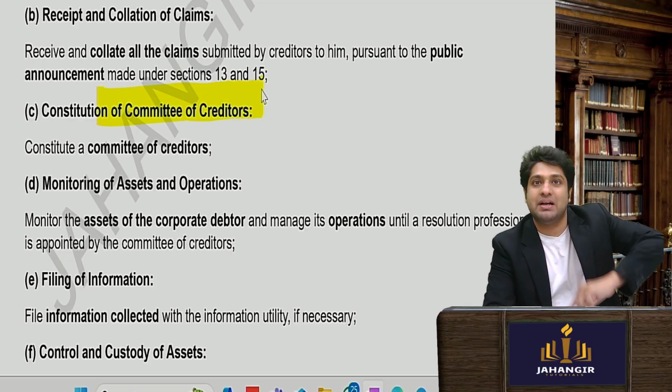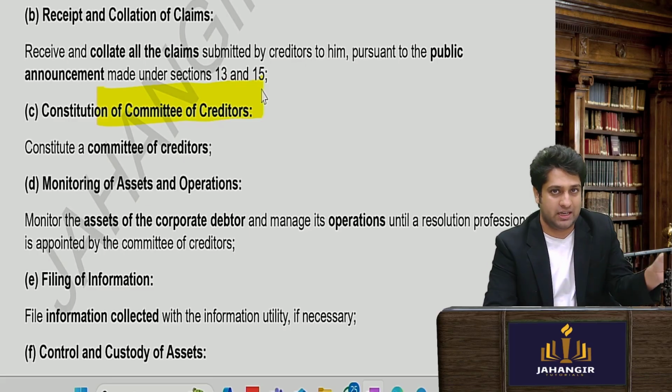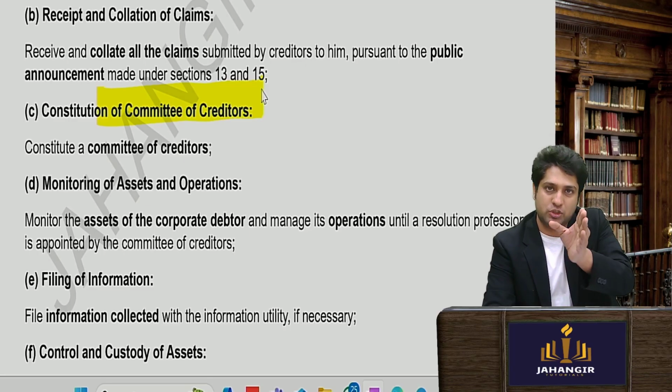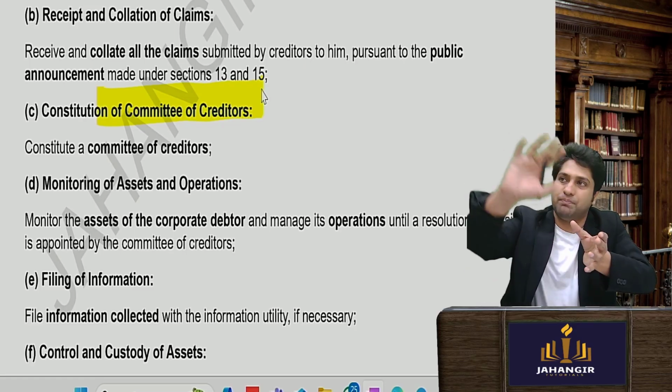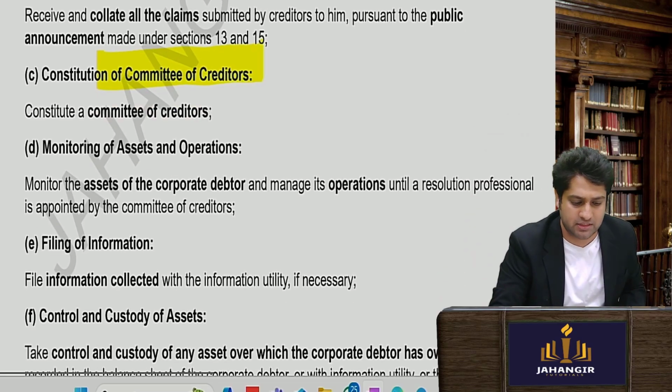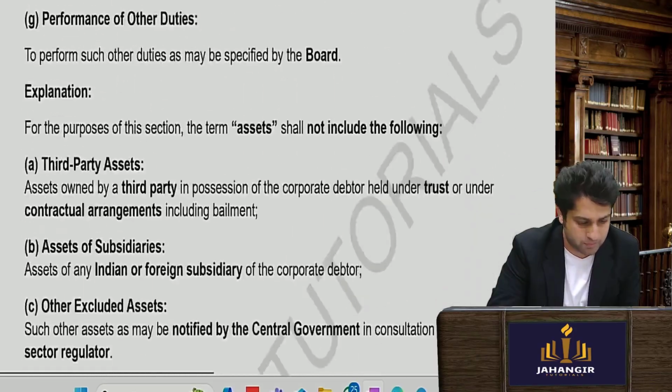Now this committee of creditors will decide whether they want the interim resolution professional to continue or they want to appoint a new RP. That new RP will then find plans, etc. This IRP is only there till the committee of creditors is formed, okay.